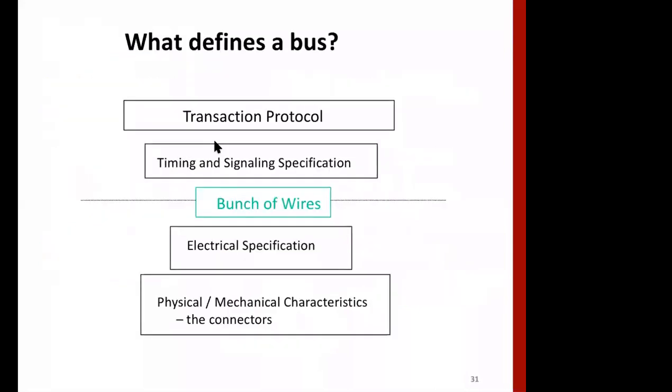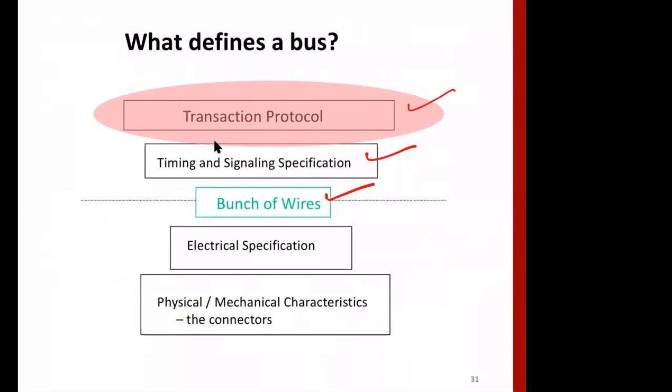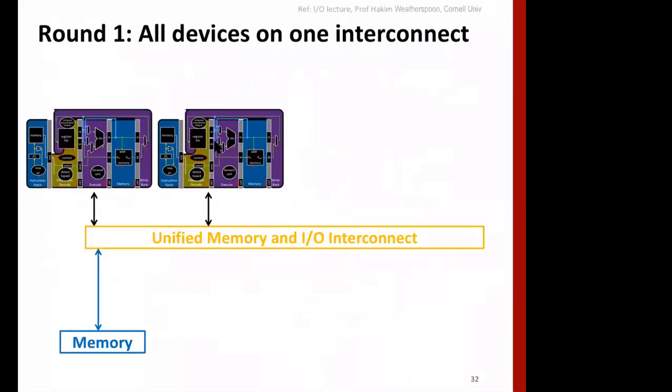We are not going to get into details of those designs. Basically, a bus is nothing but a bunch of wires. Then we need timing and signaling specifications, and there has to be a protocol between the entities about sending, receiving, and so on. All right, so let's look at a number of ways we can connect devices.